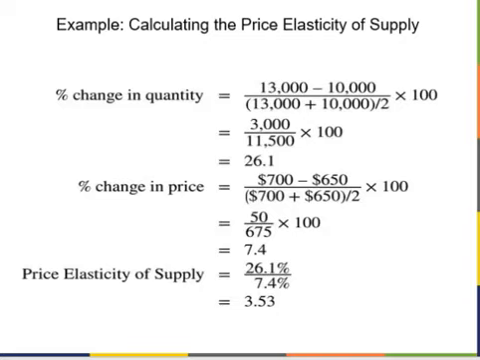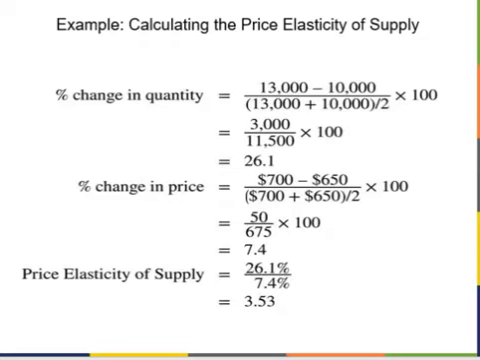Remember the formula for price elasticity? You divide the percentage change in quantity by the percentage change in the price. So we take 26.1% divided by 7.4%. We get the price elasticity is 3.53, which is larger than 1. Therefore, the conclusion is the supply is elastic between points A and B.